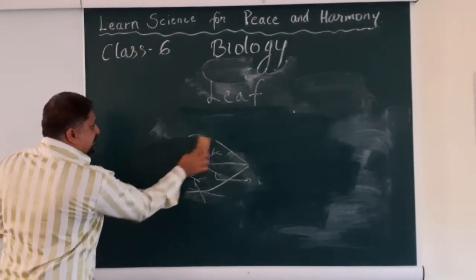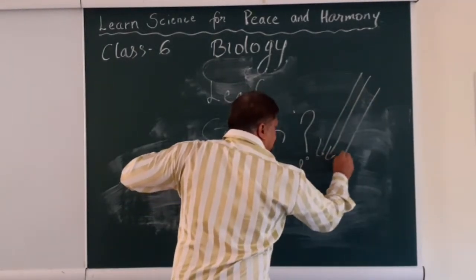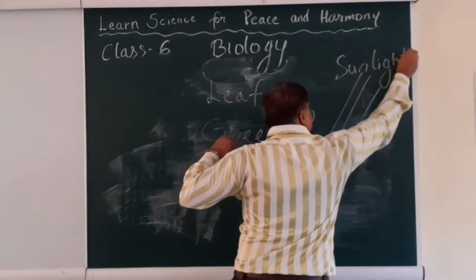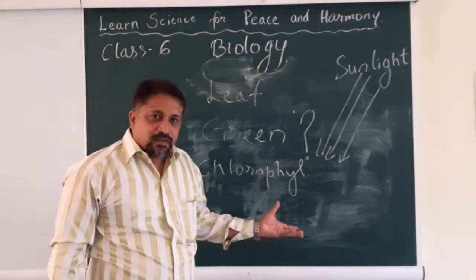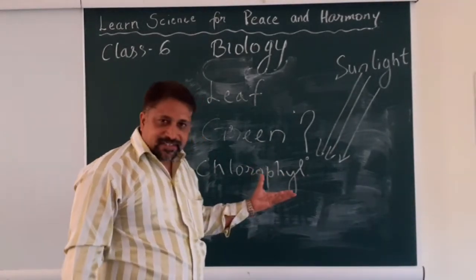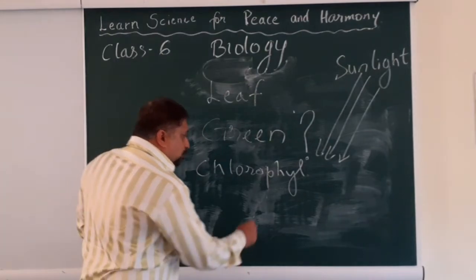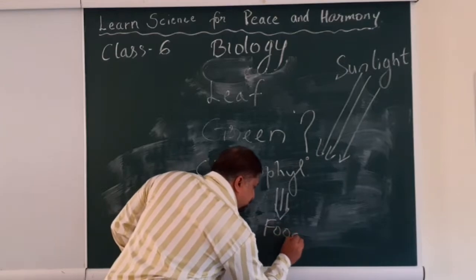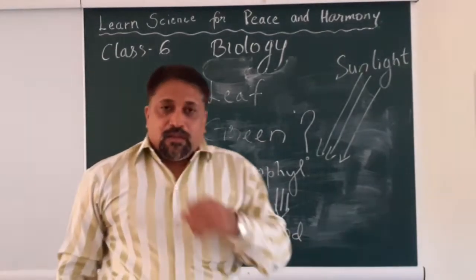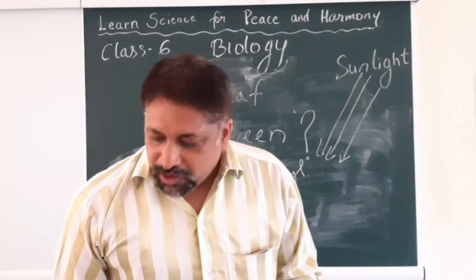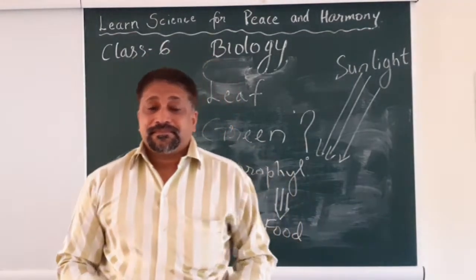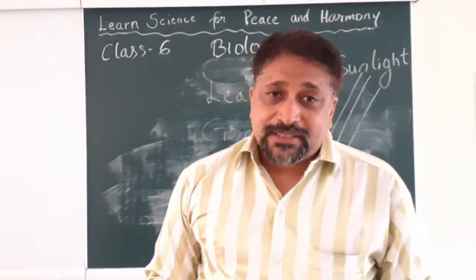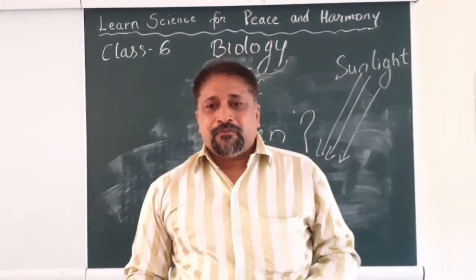And the question is sunlight. The absorption of sunlight. For what? Its hobby is to absorb sunlight. Is that the reason? No, definitely not. To make what? To make food. To make food for the plant. With that we come to this question: what is the function of leaves? And I'm sure by now it is extremely clear that the function of leaves is to make food for the plant.